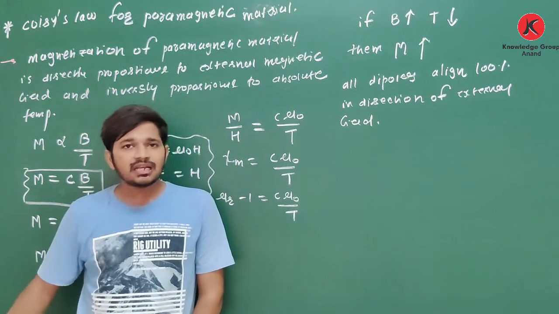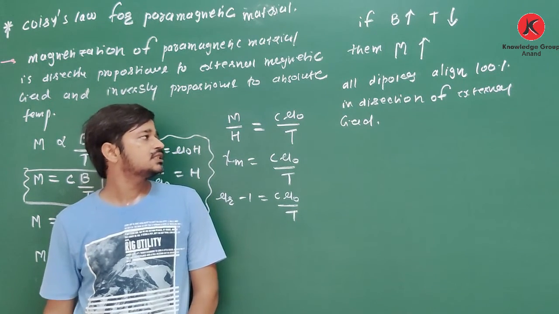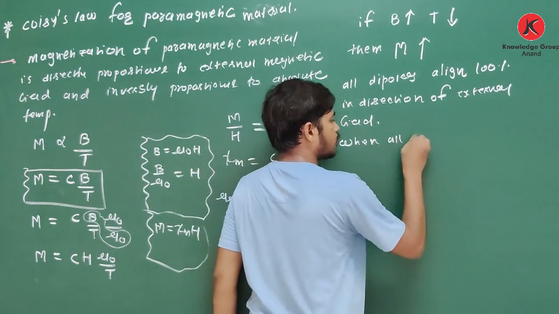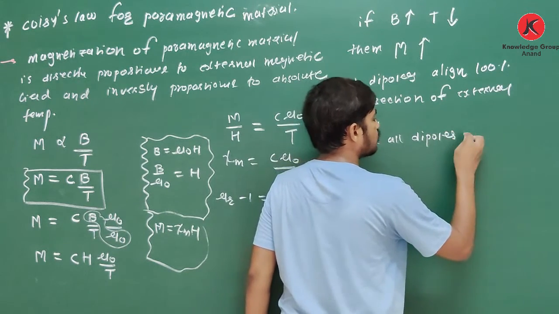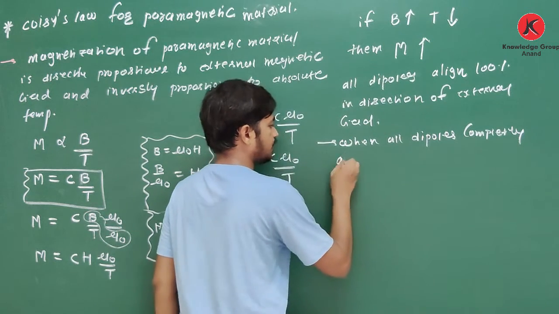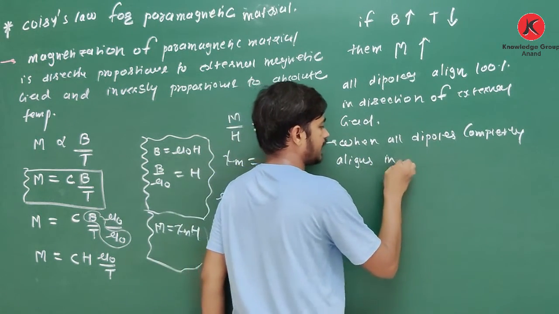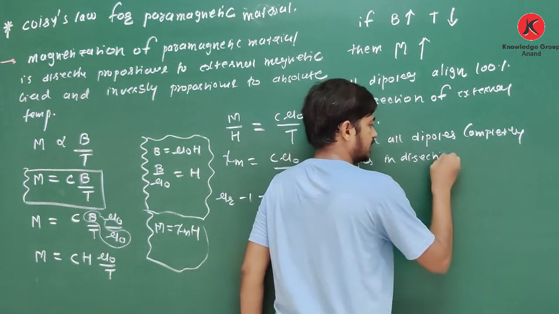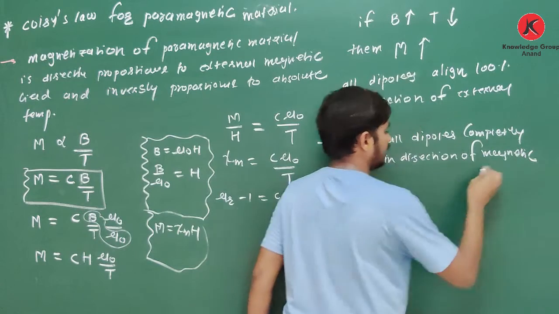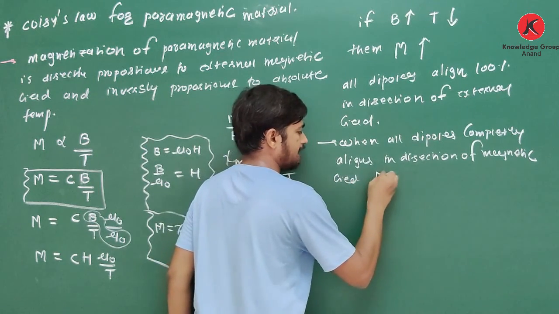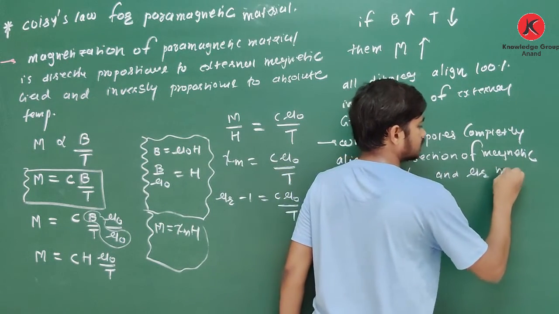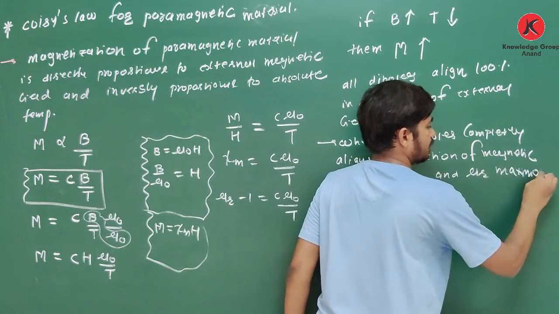All dipoles will align 100% in direction of external field, and in such case, when all dipoles completely align in direction of magnetic field, chi m and mu R become maximum.